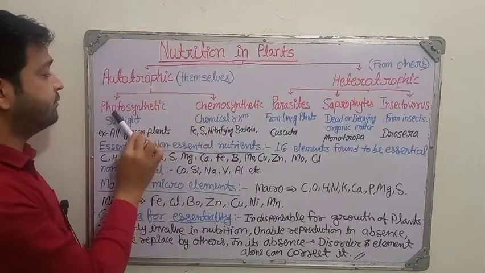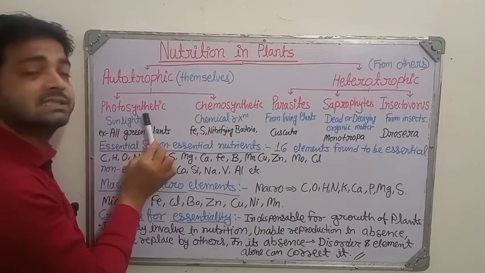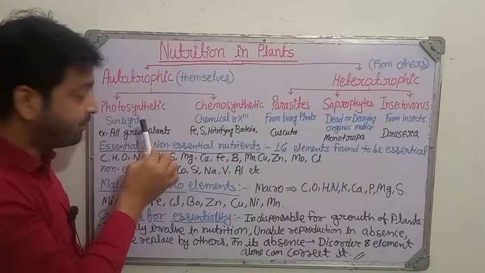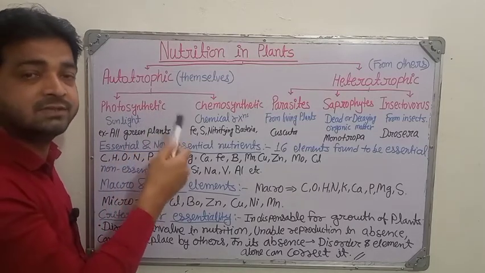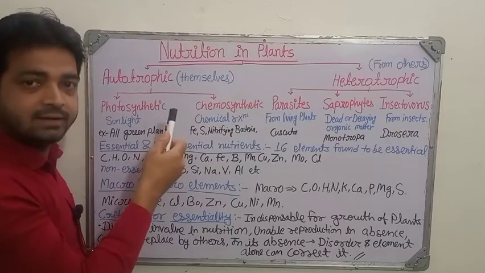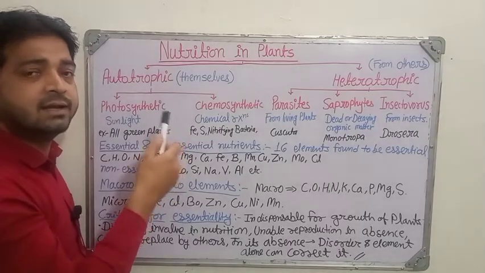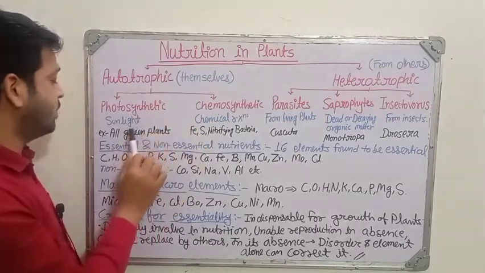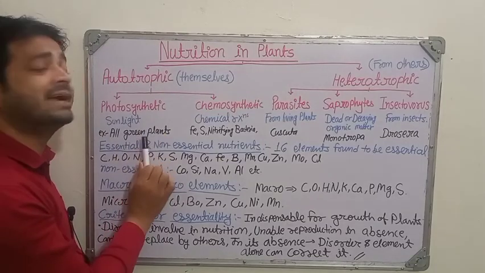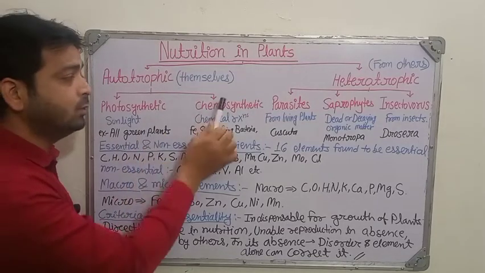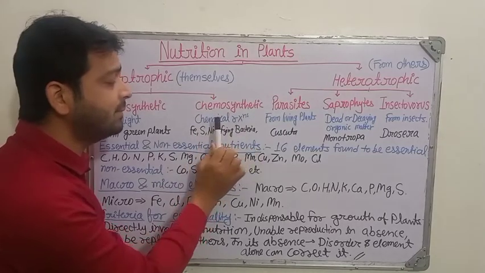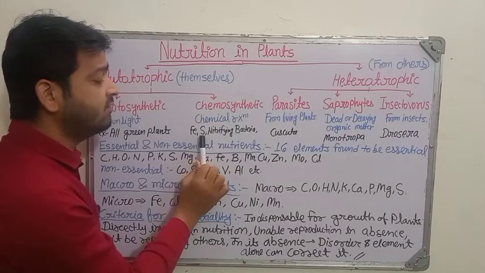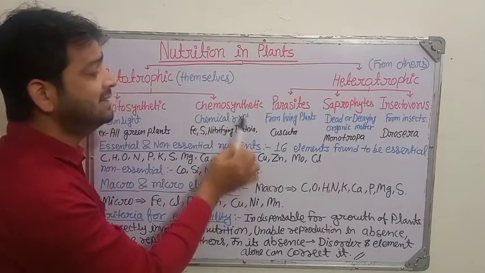In autotrophic, photosynthetic comes from photosynthesis. They use sunlight to manufacture carbohydrate, which is the food of the plants. With chlorophyll, water, and sunlight, the reaction takes place and C6H12O6 carbohydrate is prepared. All green plants come under this category: photosynthetic autotrophic plants. Coming to chemosynthetic, they depend on chemical reactions for nutrients. For example, iron, sulfur, and nitrifying bacteria come under this category.